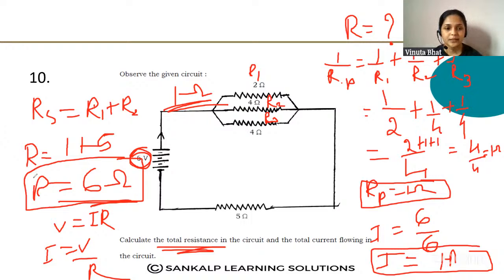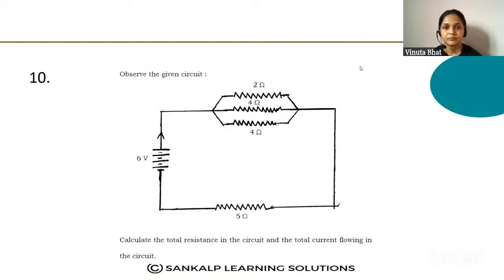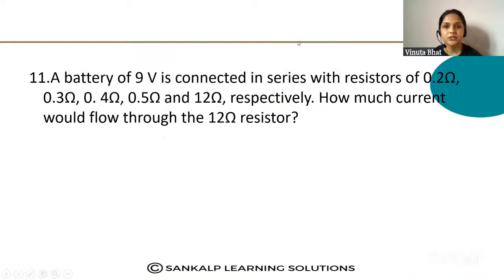I will change the slide and move to the next slide. Next question. Here, a 9-volt battery is connected to the series of resistors that is 0.2 ohm, then 0.3 ohm, 0.4 ohm, 0.5 ohm and 12 ohm resistors respectively.